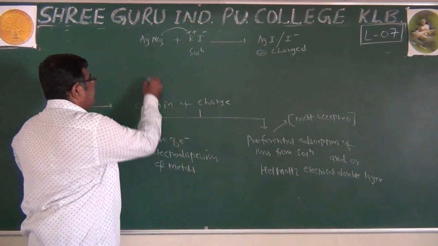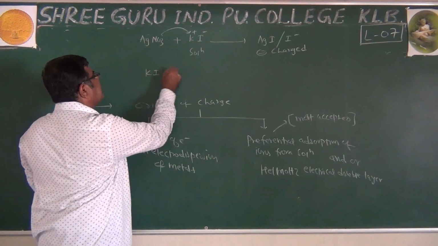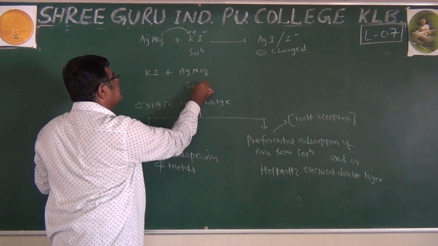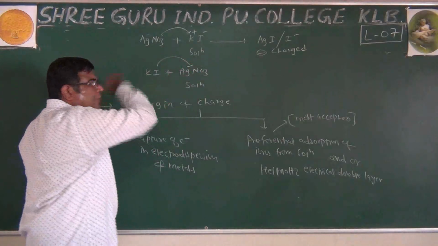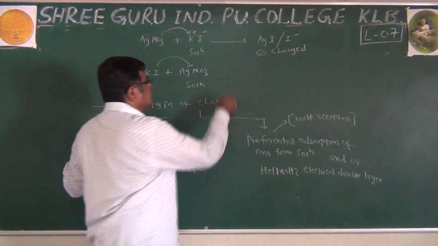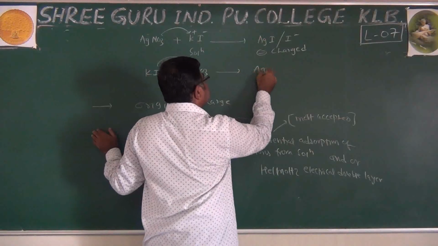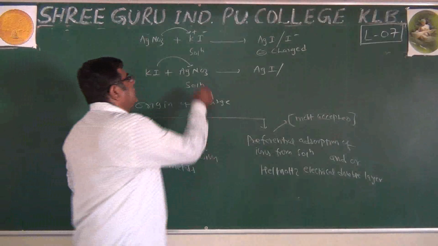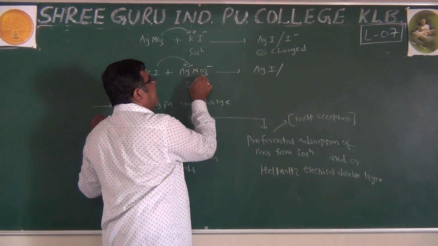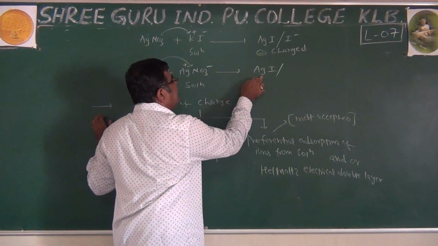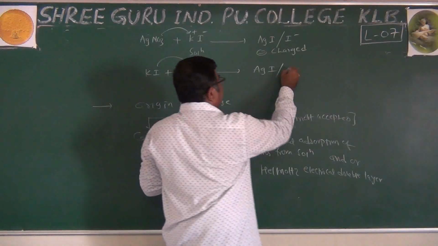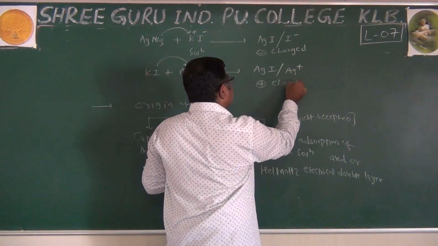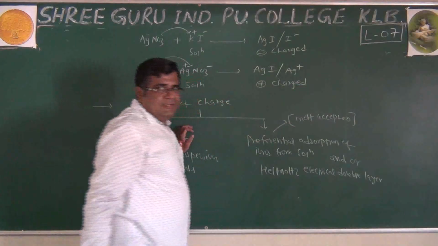If we now take silver nitrate solution and add potassium iodide to it, we get the same colloidal solution, AgI. But now which ion is common between silver nitrate and silver iodide? It is the silver ion. So it is positively charged.